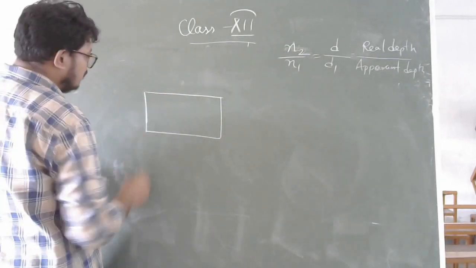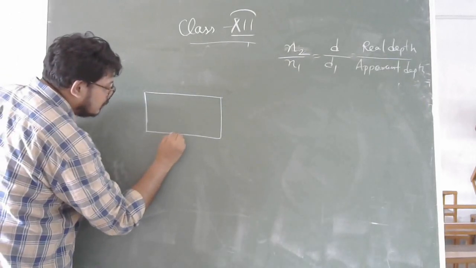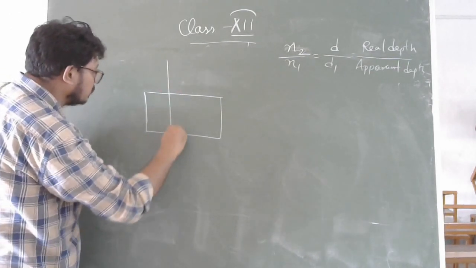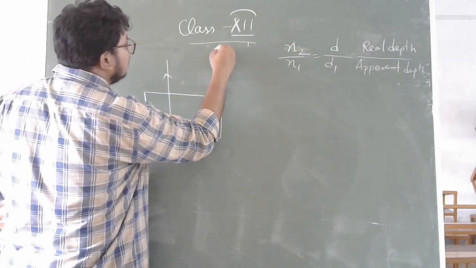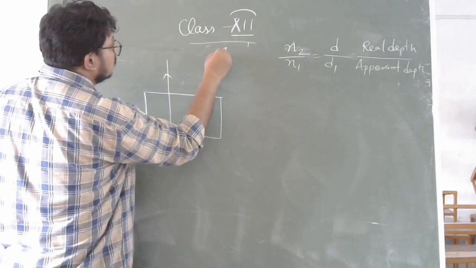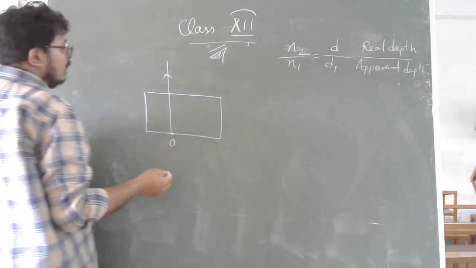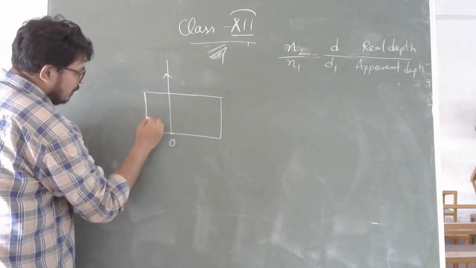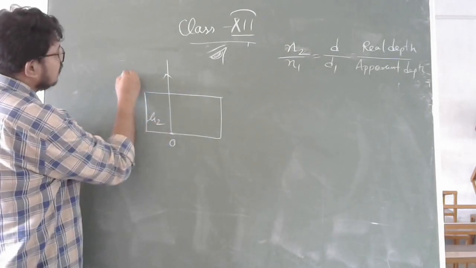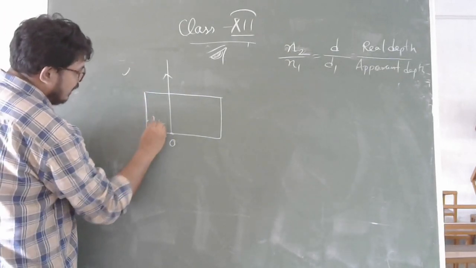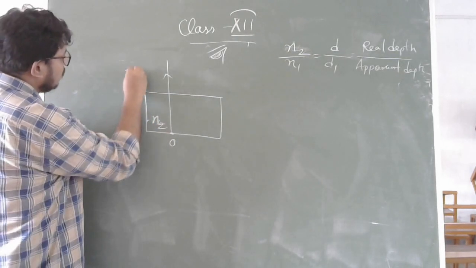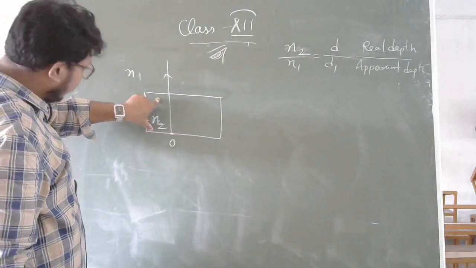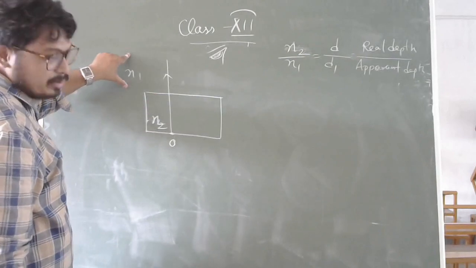Imagine a denser medium is there. There is your object, and you are going to keep your eyes here. You are going to see the object. Remember this one is mu 2, or you can write n2 and n1, where n1 is the refractive index of the medium, whatever this glass slab or this one, and this one is air.